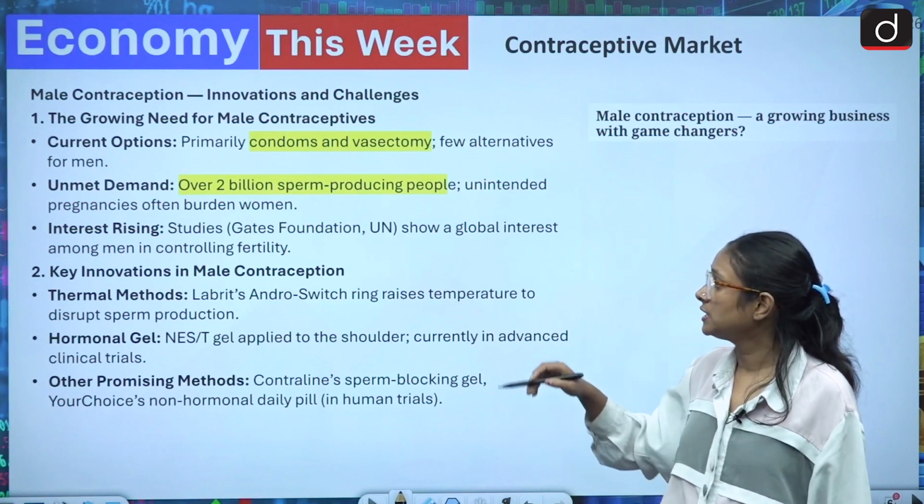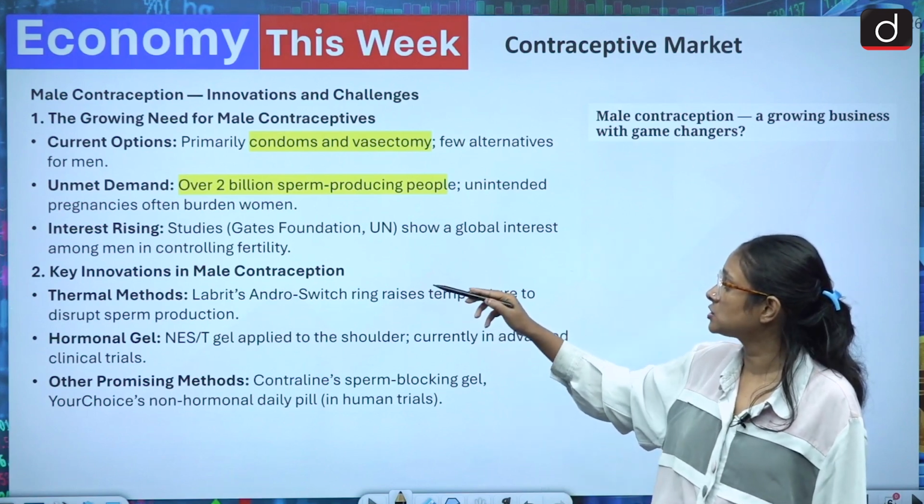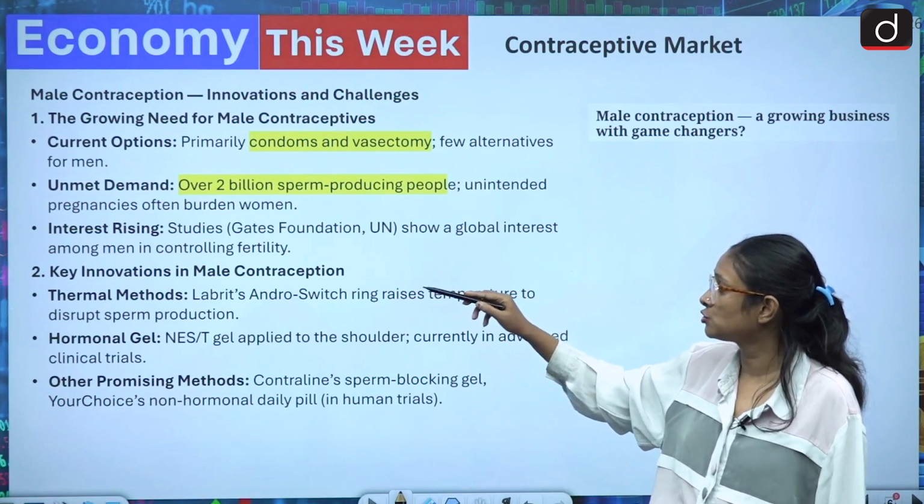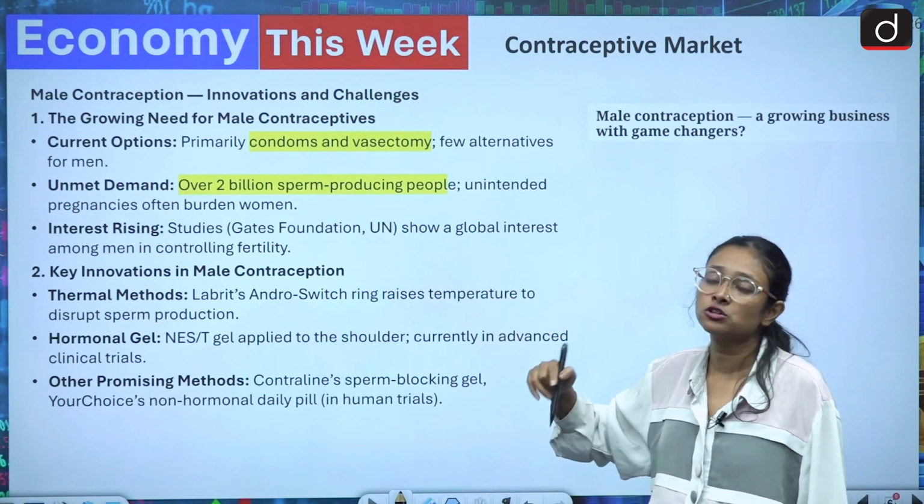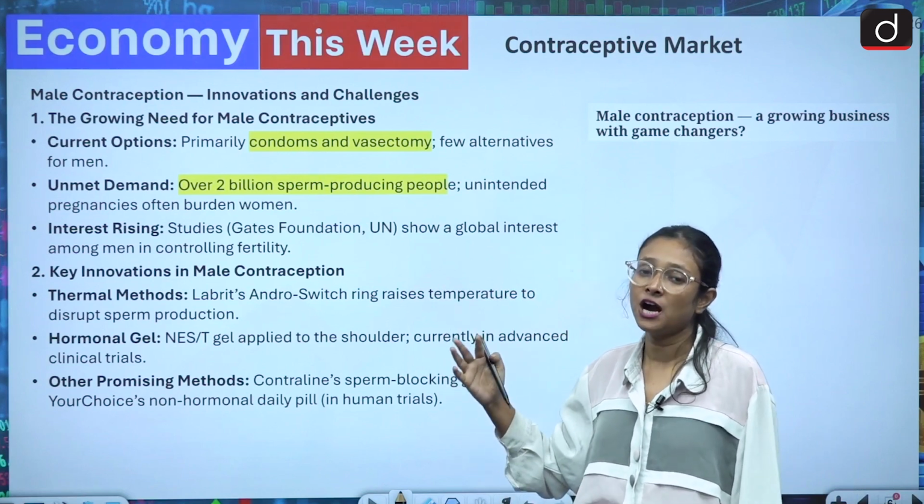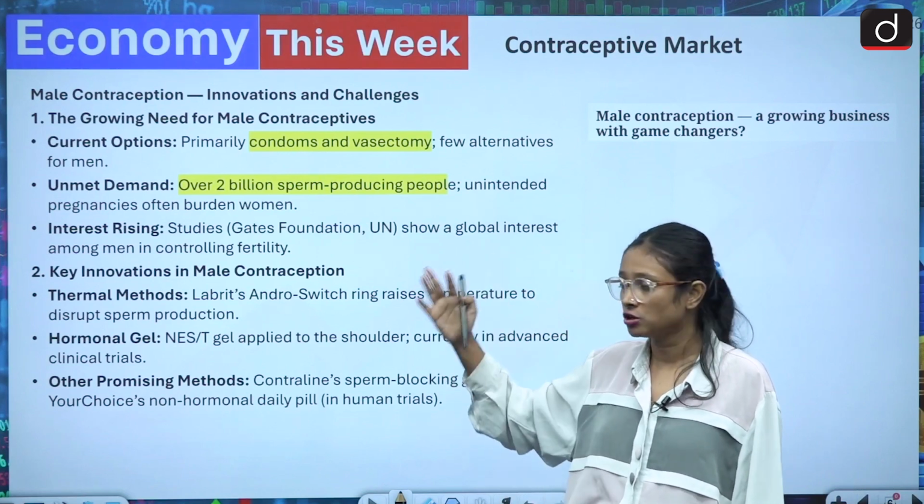So what are the rising interests? Various organizations like the Gates Foundation and the UN show a global interest among men in controlling fertility, and they have also tried to find alternatives apart from vasectomy and condoms.